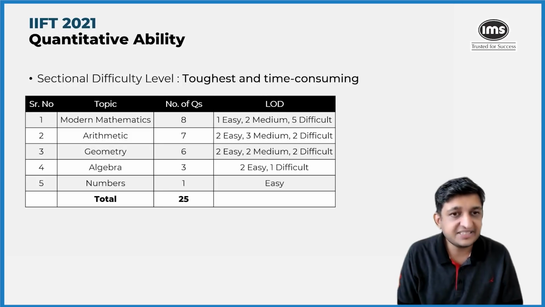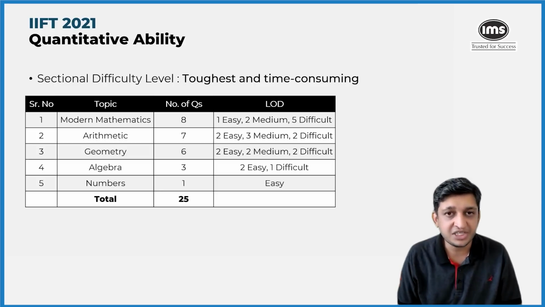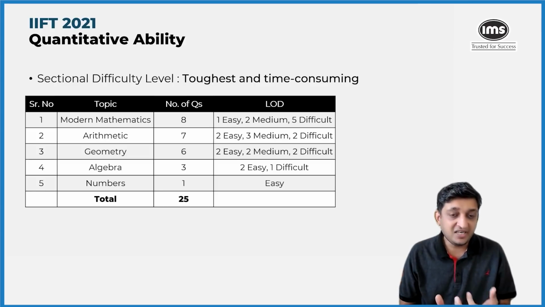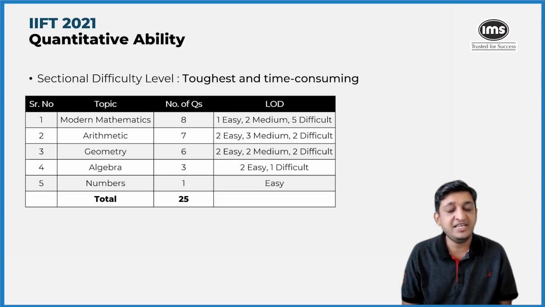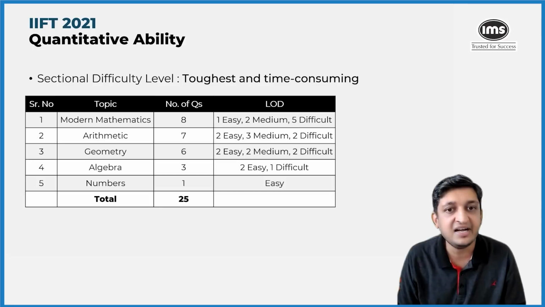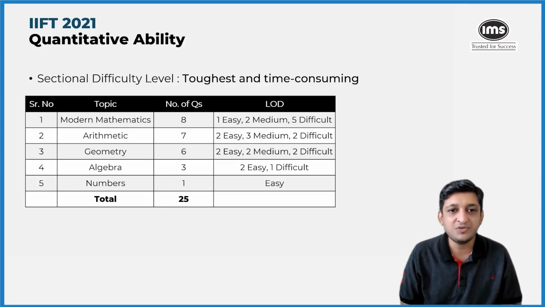Now coming to the last section on quantitative ability, this section was slightly more difficult compared to last year's IIFT section, and it was possibly the most time consuming section. So people who would have spent a disproportionate amount of time in this particular section would have lost out on easier opportunities that were available in the other sections. If you look at this particular section, the major surprise was that there was dominance of modern mathematics.